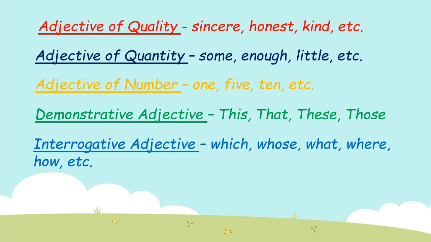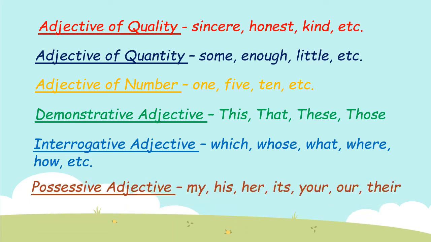Interrogative adjectives are used to ask questions. Possessive adjectives. Possessive adjectives show the ownership or possession of the particular thing. My, his, her, its, your, our, their are possessive adjectives.